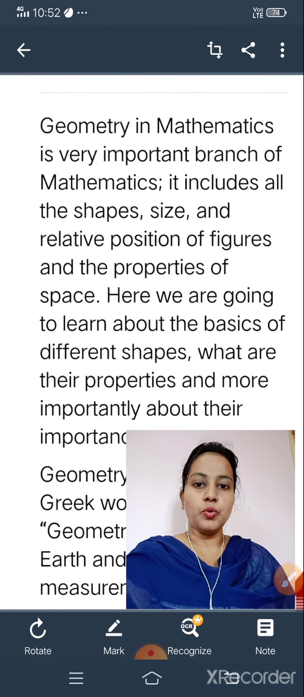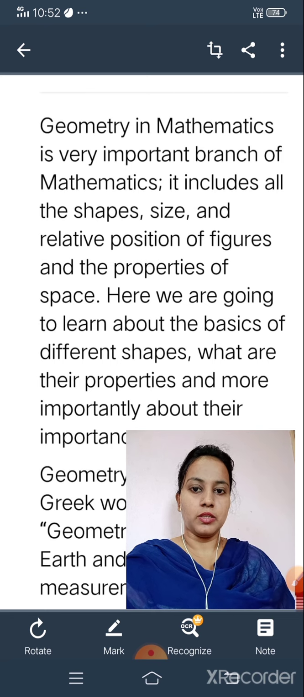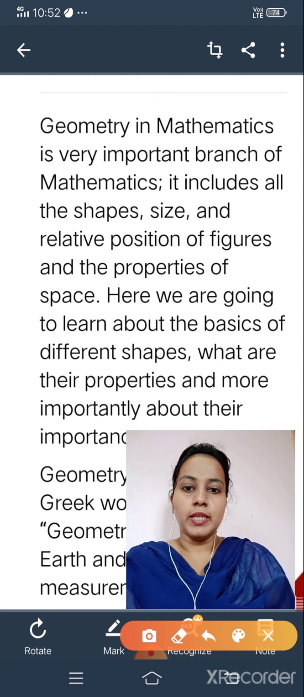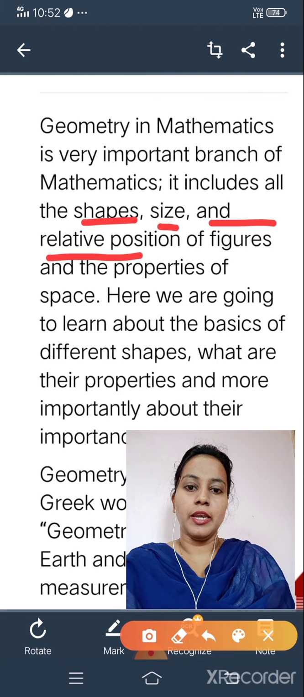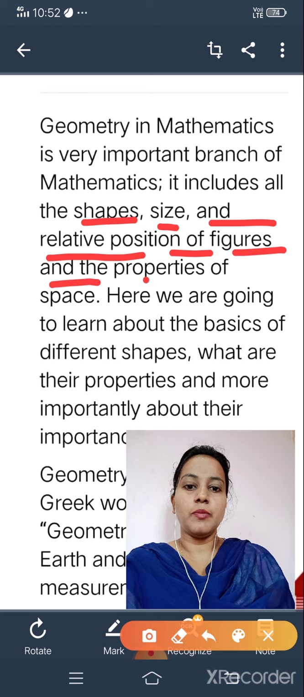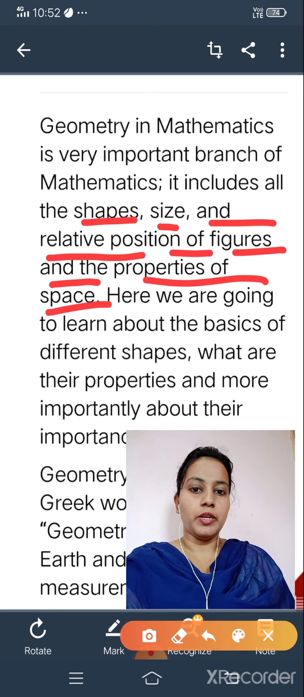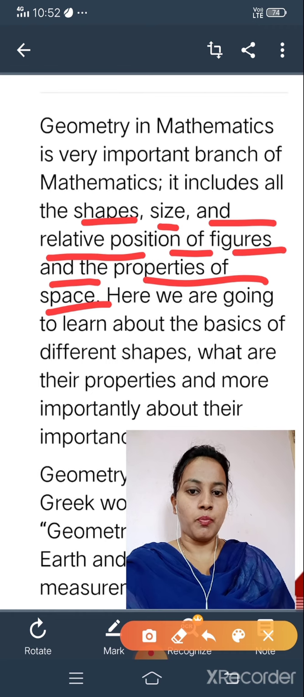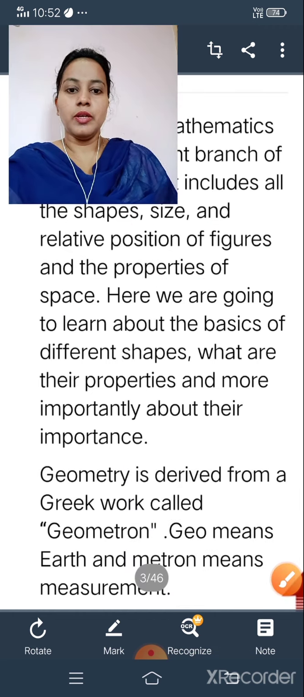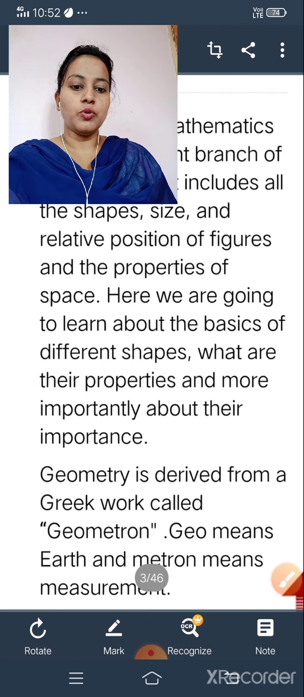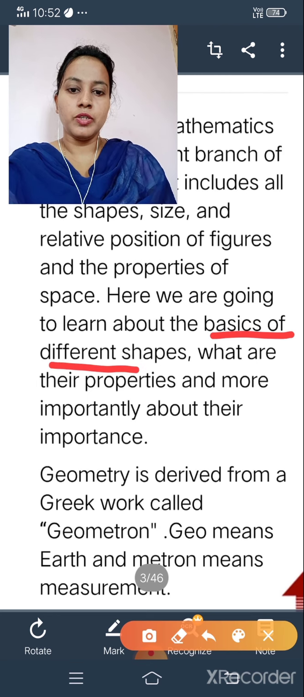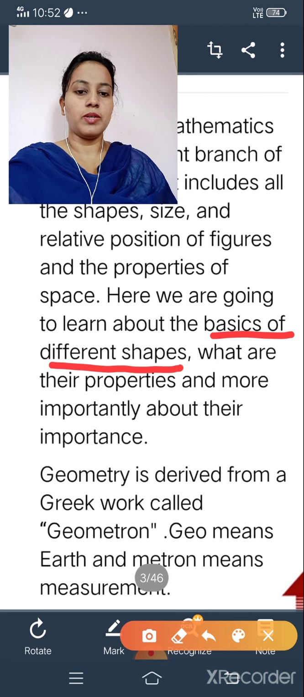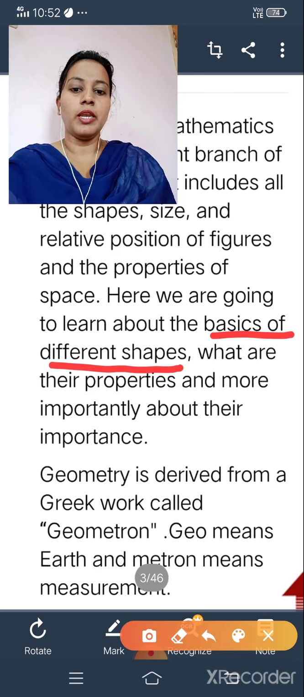First, as you know, geometry is a part of mathematics. It is a very important branch of mathematics. It includes shapes, size, relative positions of figures and the properties of shapes. Here we are going to learn about the basics of different shapes, what their properties are and, more importantly, their importance.